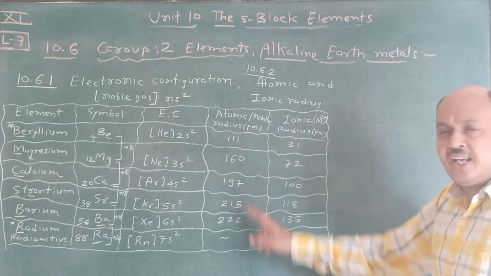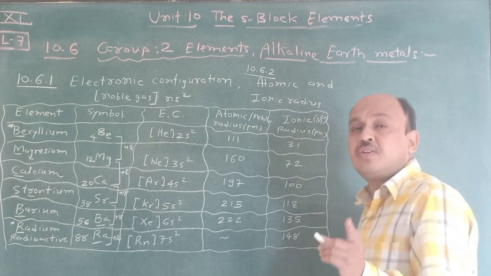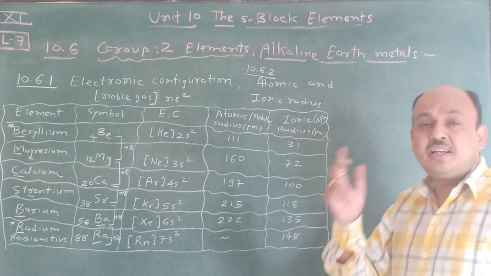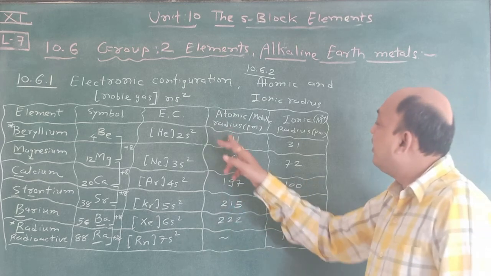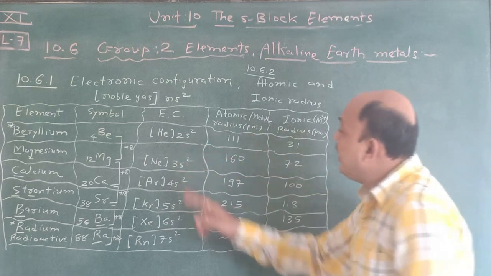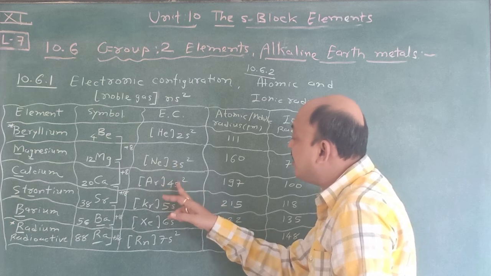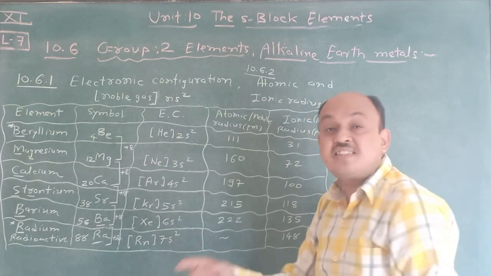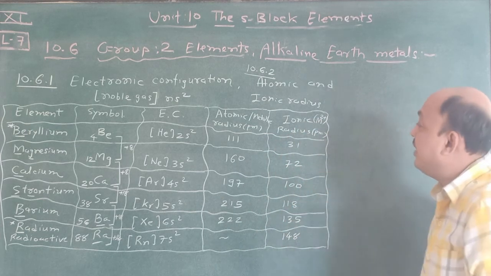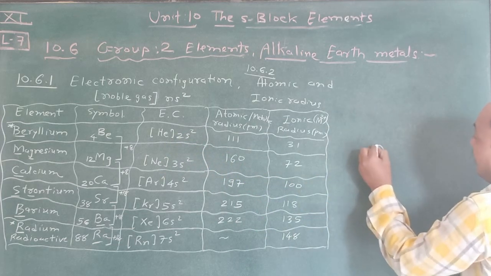One thing remember, why this type of thing happened. If you did not understand in chapter number 3, at that time you draw attention here. At that time also I explained, okay? But here you have to understand why this atomic radius is increased. Here you see, according to electronic configuration, we can say that here He 2s2 is there, 3s2 is there, 4s2 is there. That's why we can say that the shell increases. Due to that, electrons also increase. And that's why what happened, just you see. Suppose beryllium is there. So beryllium is considered just like this way. This is a nucleus.